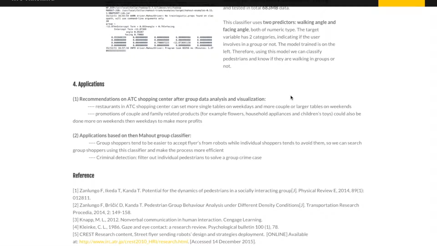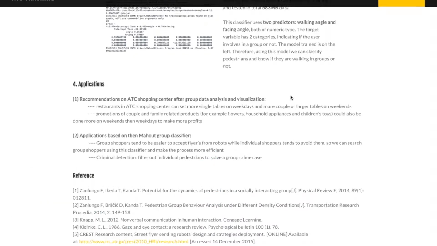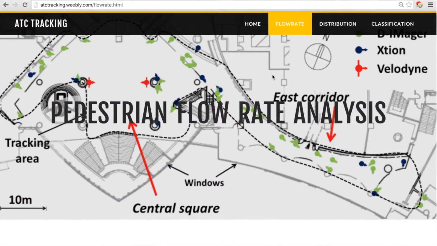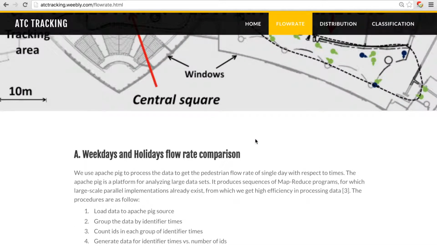Our Mahout classifier can also be applied to criminal detection. The policeman can filter out individual pedestrians to solve a group crime case in ATC shopping center. Here, let me show you our first approach, made on analyzing pedestrian flow rate over time periods. Pig was mainly used in this application for grouping, filtering, and counting.